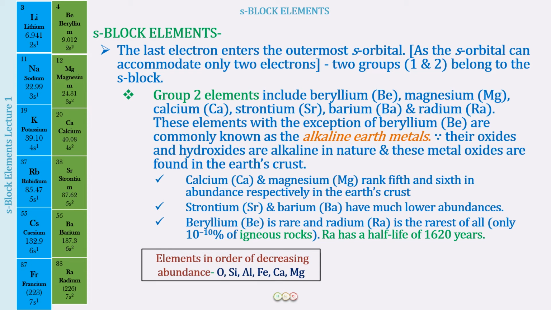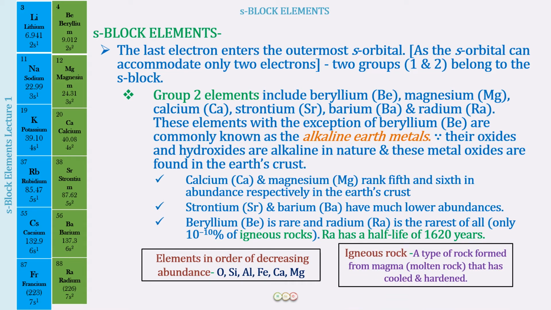Now, what are igneous rocks? If you do not remember from your junior SST studies, igneous rocks are a type of rock which is formed from the magma or the molten rock that has cooled and hardened. Whenever there are volcanic eruptions, the lava, the molten magma that comes out, when that cools down, forms the igneous rocks, and in these igneous rocks we find radium at 10 power minus 10%.